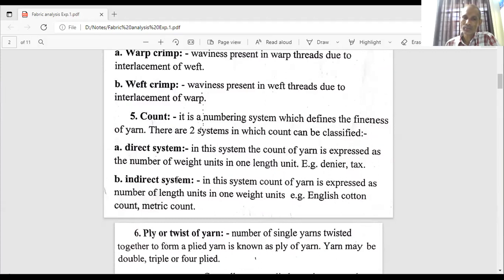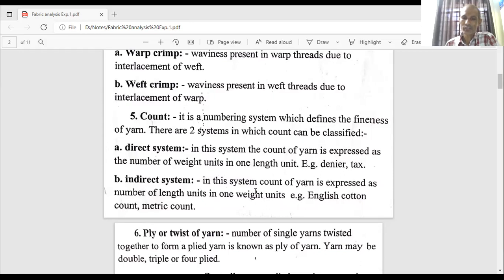One is the direct system, another is the indirect system. Direct system means it is expressed as the number of weight units in one length unit, meaning weight per unit length. That is known as the direct system, and very popular yarn numbering systems in direct are denier and Tex.